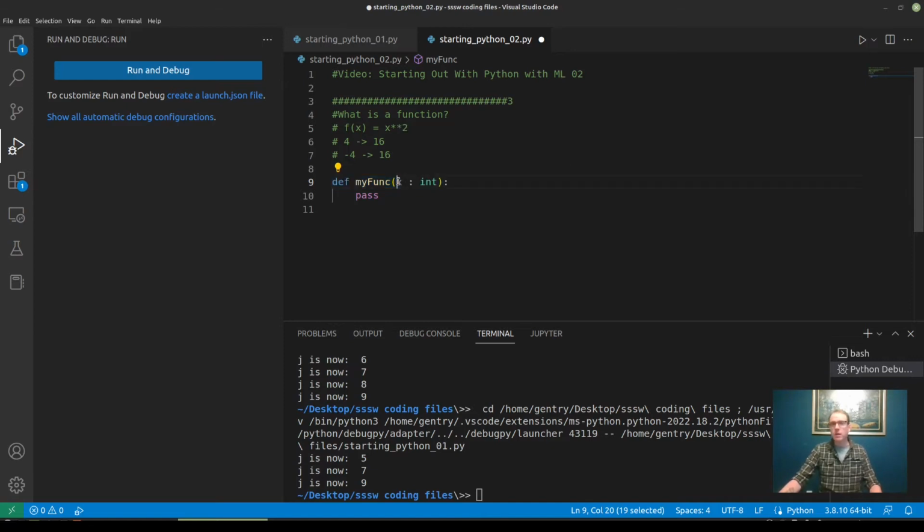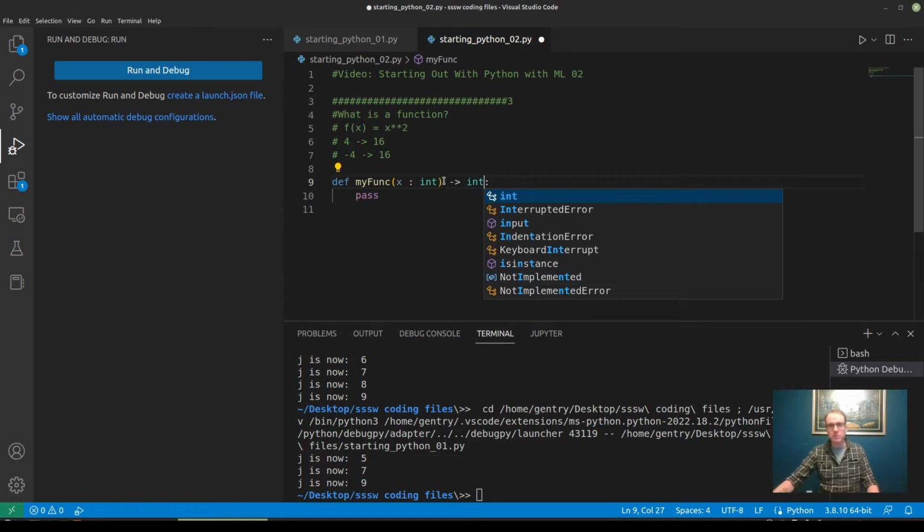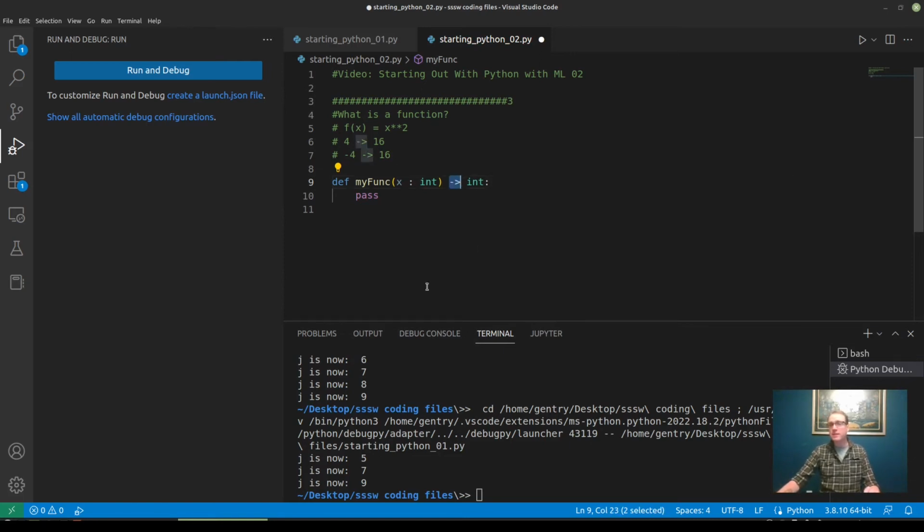Just like we can give a type hint for the inputs of this function, we can give a type hint for the outputs of this function. I use these little arrows a lot in my notes to myself, to relate inputs and outputs, and so Python's kind of run with that too. Python lets me use this little arrow to say this function is going to output an integer.